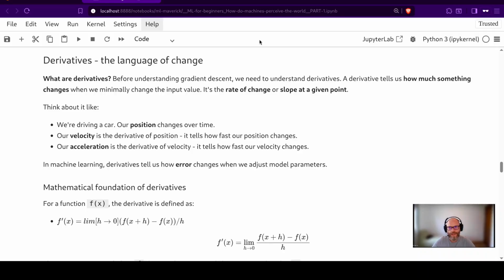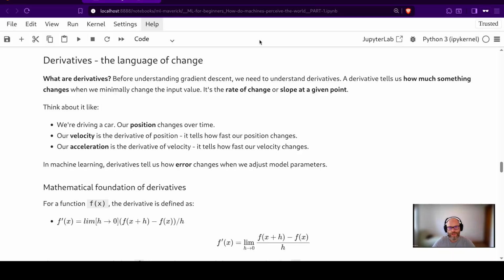Think about it like driving a car. Our position changes over time. Our velocity is the derivative of position. It tells how fast our position changes. Our acceleration is the derivative of velocity. It tells how fast our velocity changes. In machine learning, derivatives tell us how error changes when we adjust model parameters.